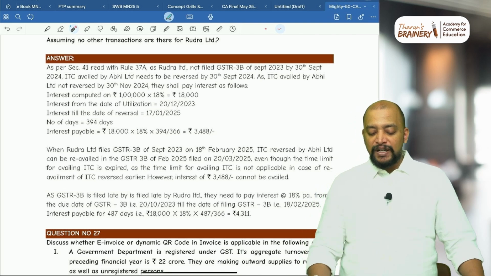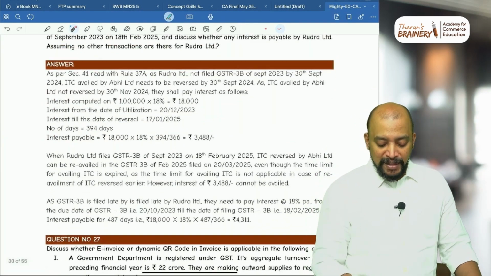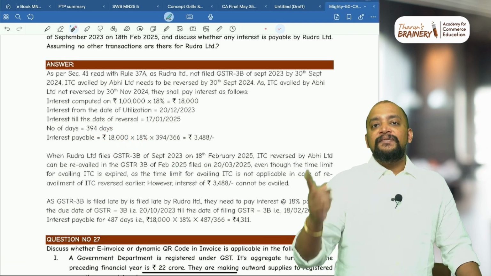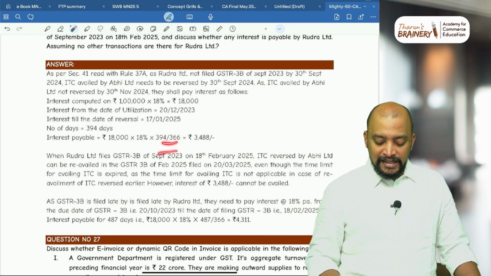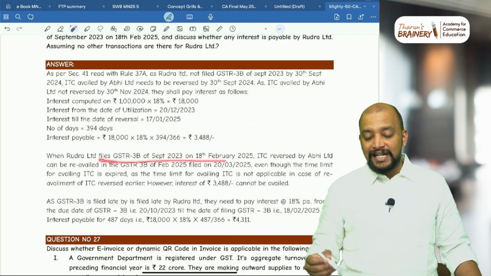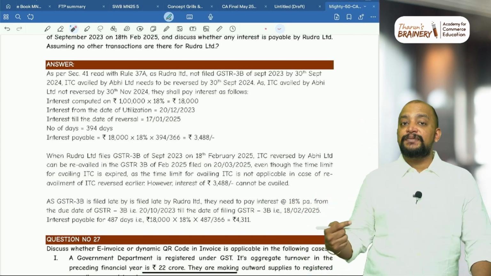So interest payable will be on the ITC component. What is the ITC component? 1 lakh into 18%, that will be 18,000 into 18% into 394 by 366. See, February 2024 comes in the numerator, then in denominator we need to take 366 days. So 3,488.